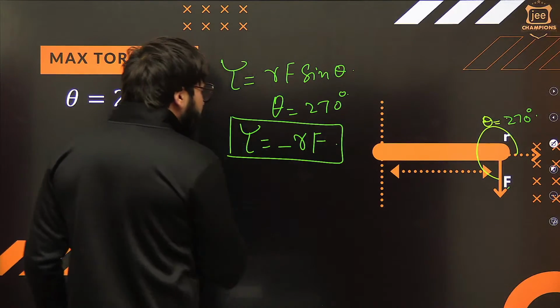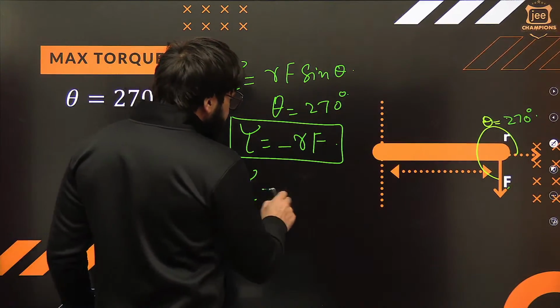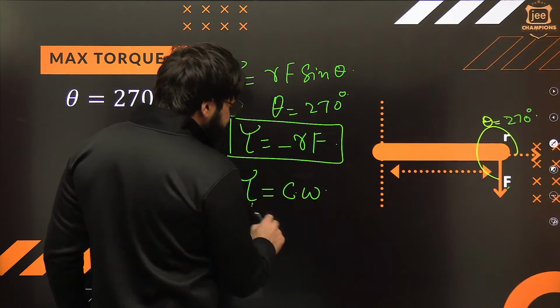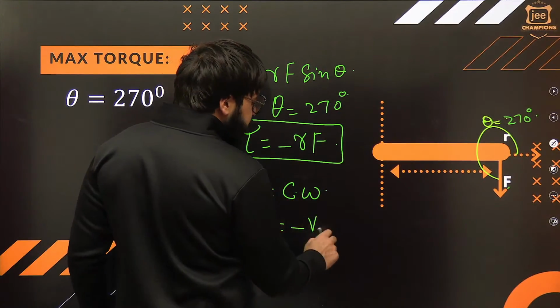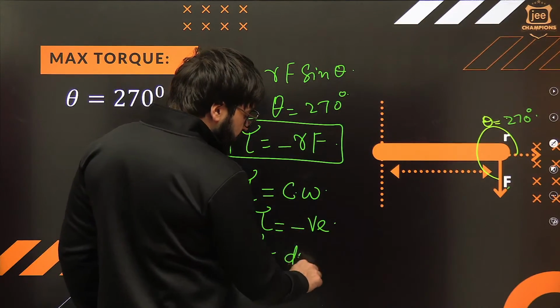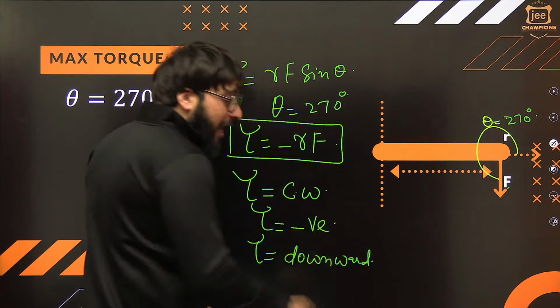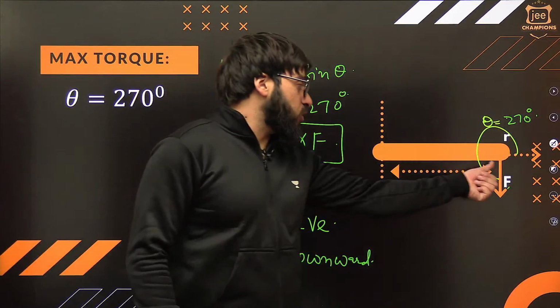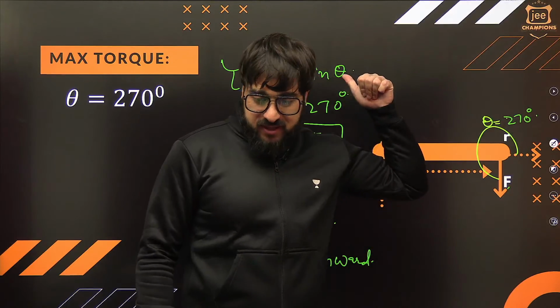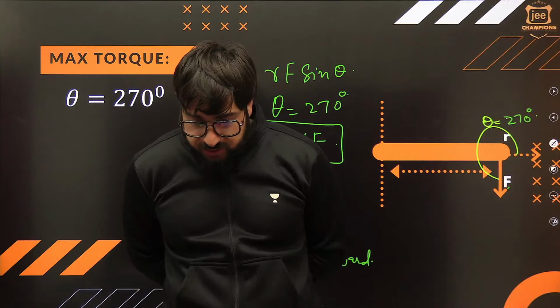So this is the maximum torque. The negative sign is basically telling you the direction over here. We say torque is clockwise in this case, torque is negative in this case, torque is downward. That's why we are getting the negative sign, because in this case torque will be exactly downward, like I told you previously. I hope you got it.